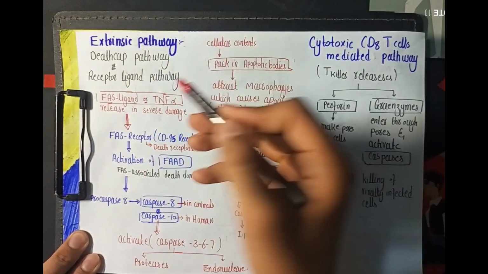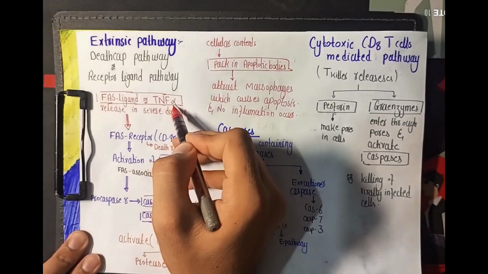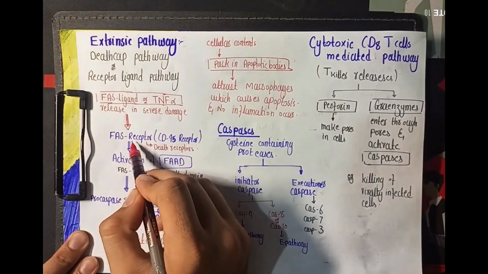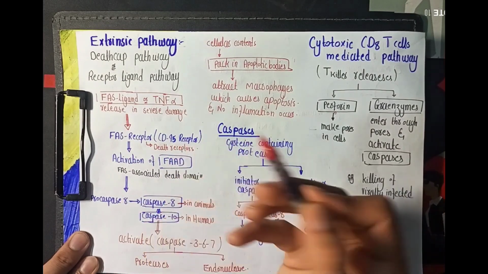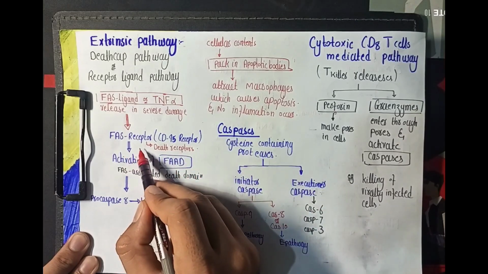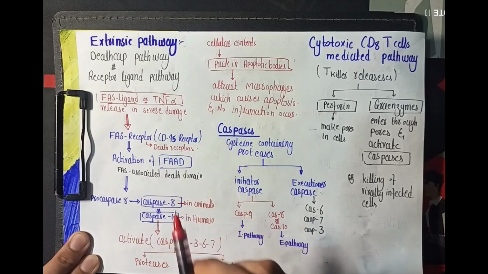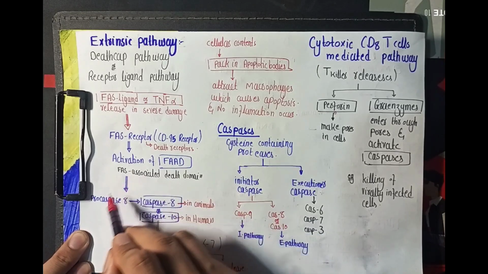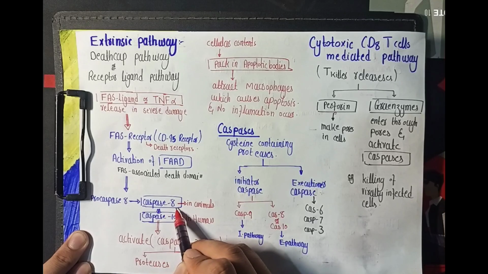और the receptor ligand pathway भी कहते हैं, और इस पाथवे में हमारे साथ जो FAS ligand है, tumor necrosis factor alpha, they bind to the FAS receptors, and these receptors belong to the CD95 receptor family, and these receptors are the death receptors, and when they are activated they cause activation of the FADD, which is the FAS associated death domain, and they lead to the conversion of the pro-caspase 8 into the caspase 8 or the